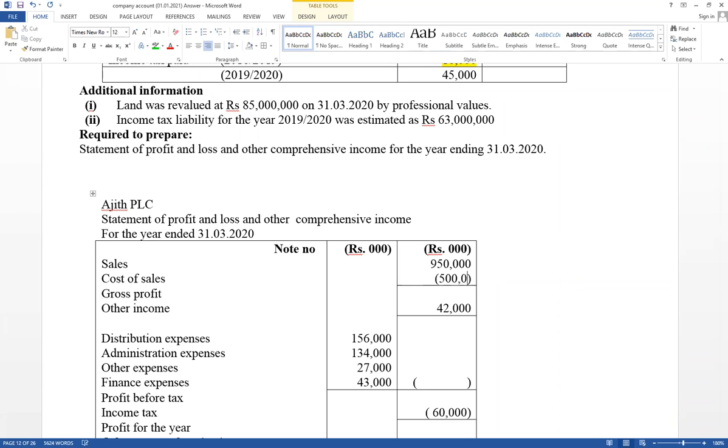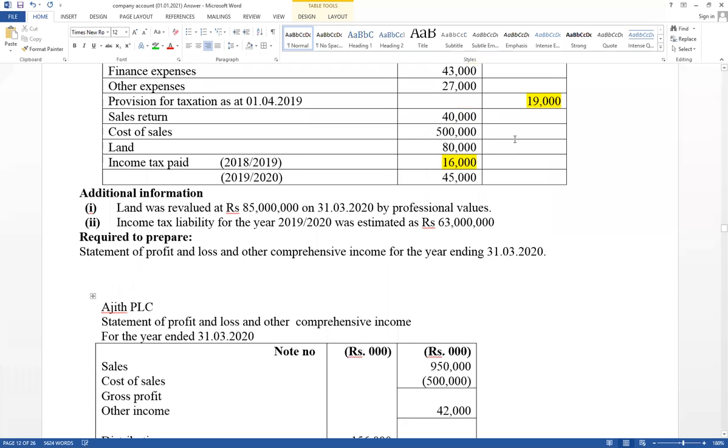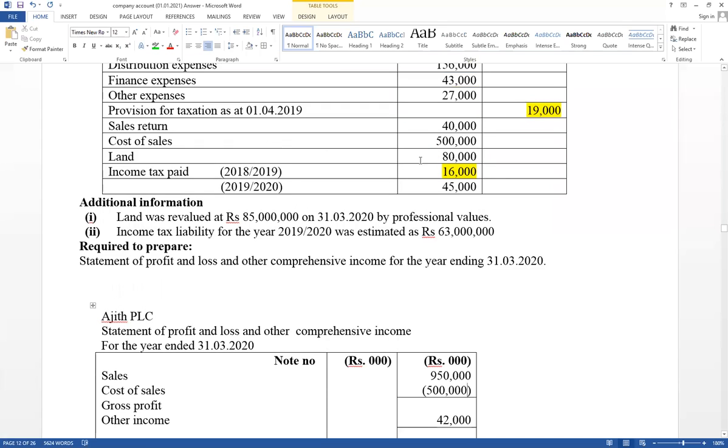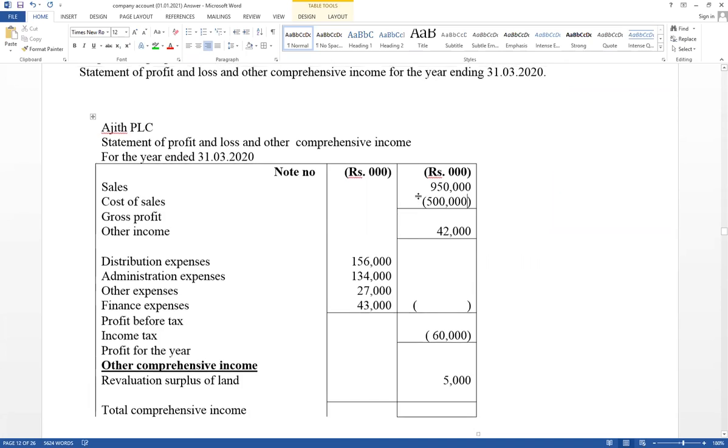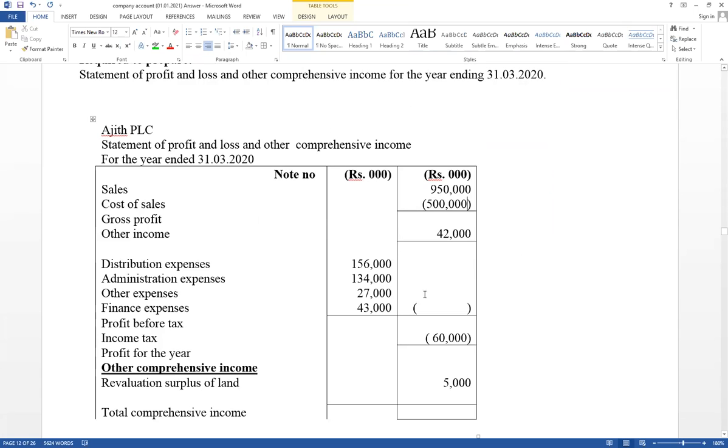That value should be deducted. Then land, it is relevant for revaluation. Land is an asset, cannot be included in the income statement. Now take the answers. This is where you have to prepare the statement of profit and loss and other comprehensive income.